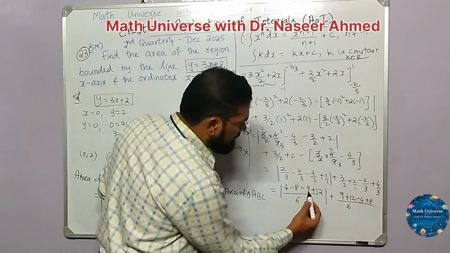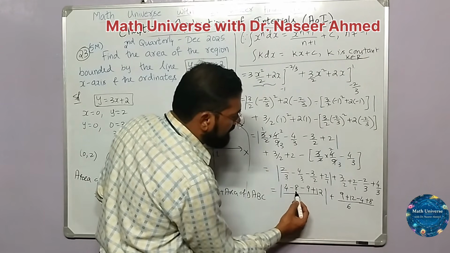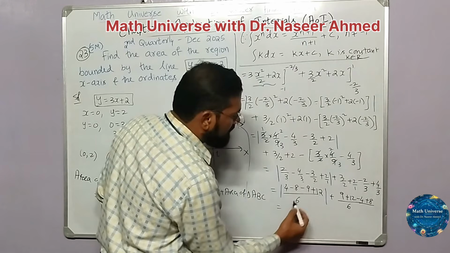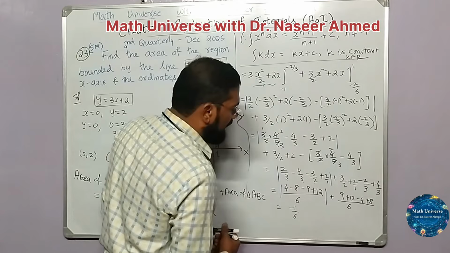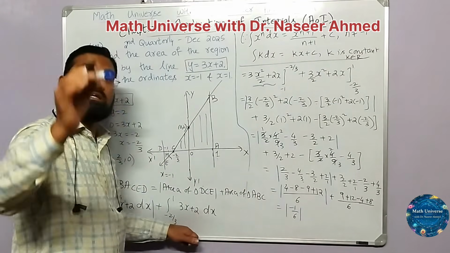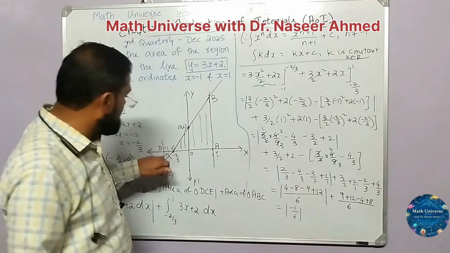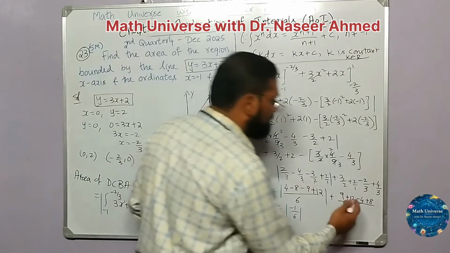Now simplify this. We can just see here minus 9 plus 12 will be plus 3, and 4 minus 8 will be minus 4. So I'll get minus 1 by 6. And you can see that the term which was under the modulus, ultimately we got negative, and which is obvious because of this. I'm repeatedly stressing this point to make you clear, and this should be positive.